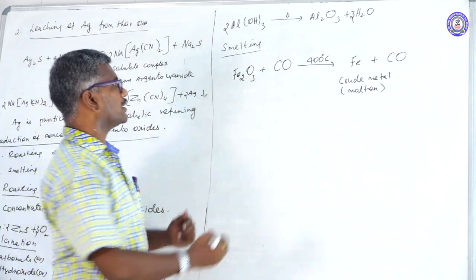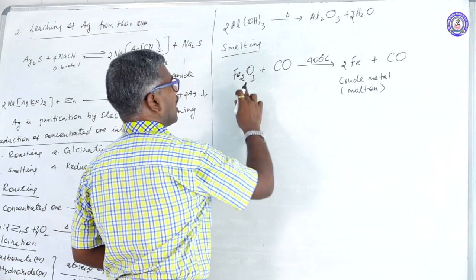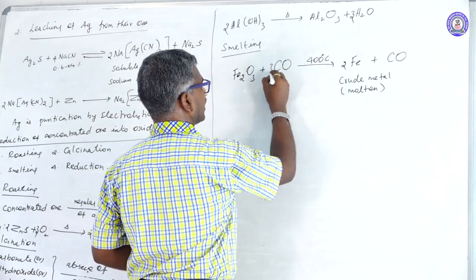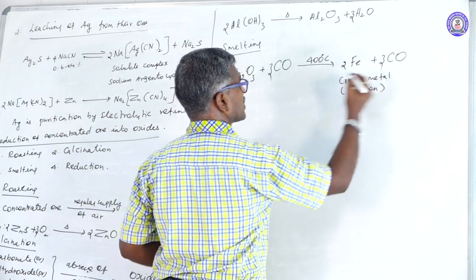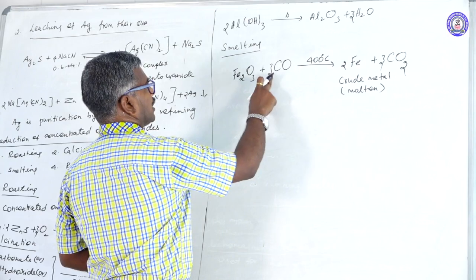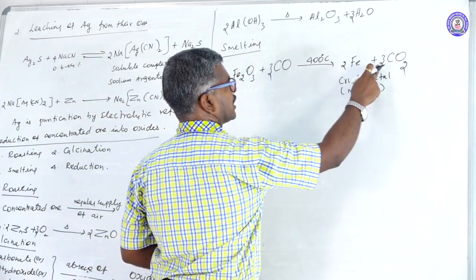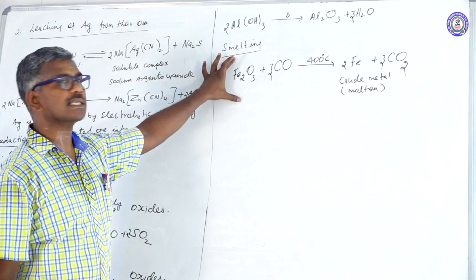Here 2 iron, here also 2 iron. Oxygen 3 here, 3 times here, 3 times here. Carbon monoxide is converted into carbon dioxide. Here 3 oxygen, here 3 oxygen, so 3 into 2, 6 oxygen. The equation should be balanced. This process is known as smelting.